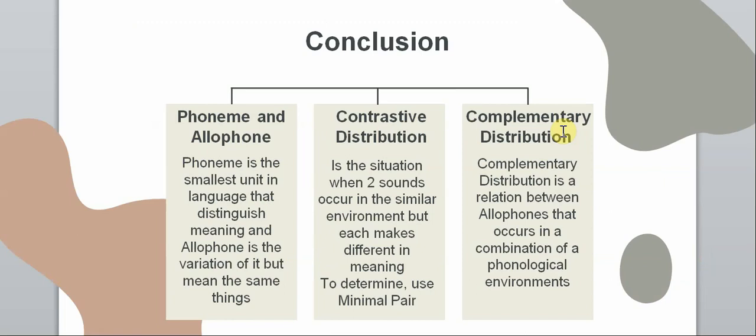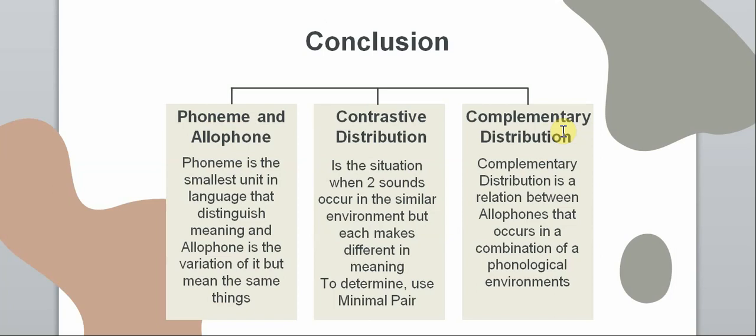Finally, we come to the conclusion of all the materials, phoneme and allophone. A phoneme is the smallest unit in language that distinguishes meaning, while an allophone is a variation of a phoneme, but means the same thing. An allophone does not distinguish meaning, and a phoneme can distinguish meaning. That is why allophone and phoneme are different.